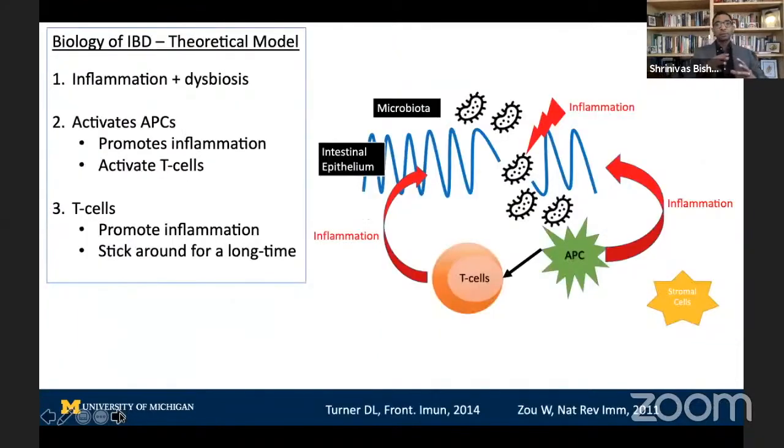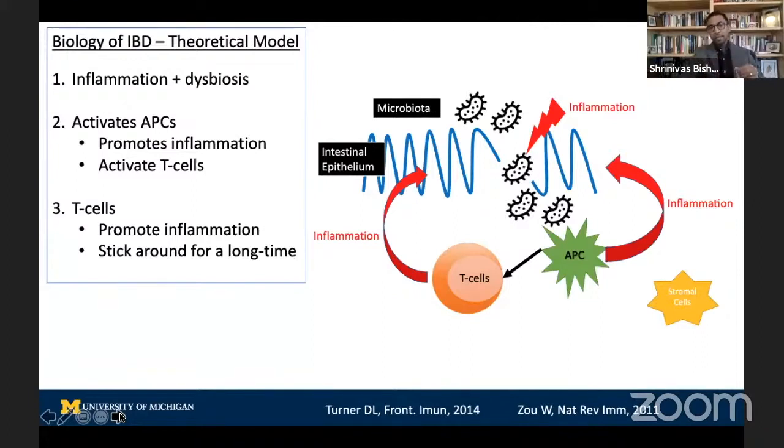So let's build a really simple model. This is a figure that I developed just for this talk, and it's a really, really basic system. So we know that inflammation and dysbiosis somehow interact to basically cause IBD or present as IBD. And these little black things here are the bacteria.